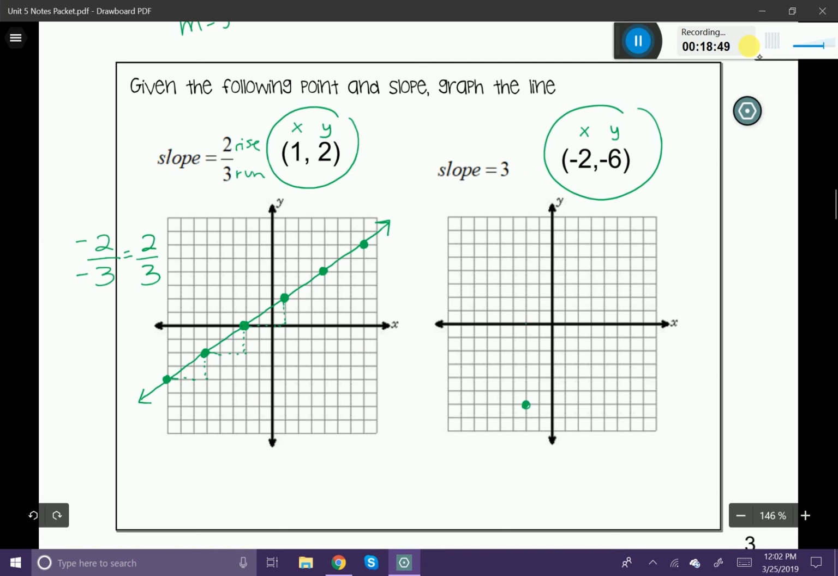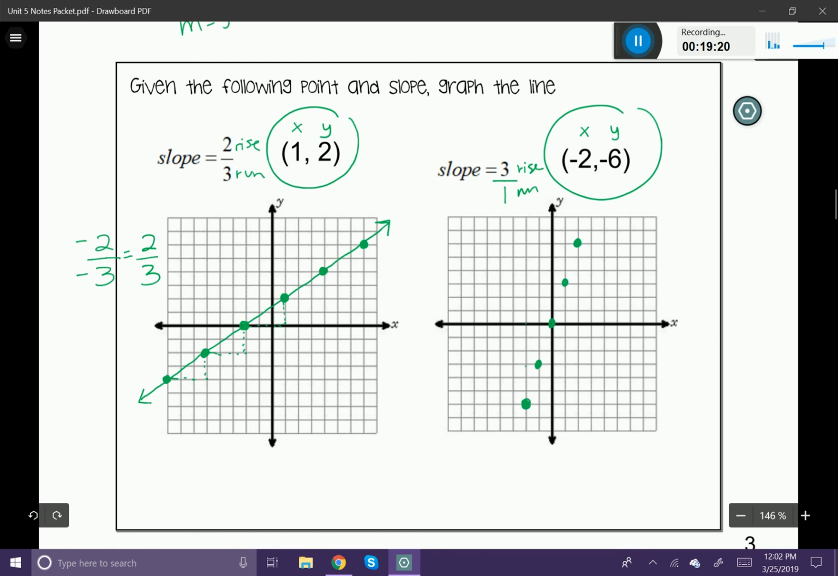There we go. My slope is 3. Now, remember, slope is a rise and a run. So you have to think about 3 not necessarily as a fraction, but I could make it a fraction, couldn't I? Couldn't I just put 3 over 1? That would give me a rise of 3 and a run of 1. So there it is. Rise of 3, run of 1. I continue that pattern all the way off of my coordinate grid.